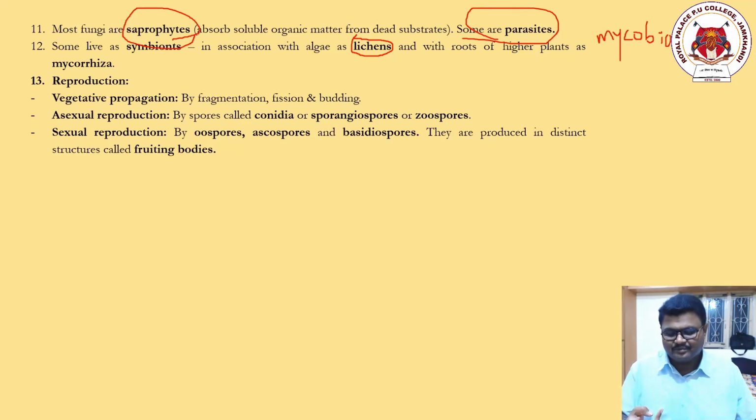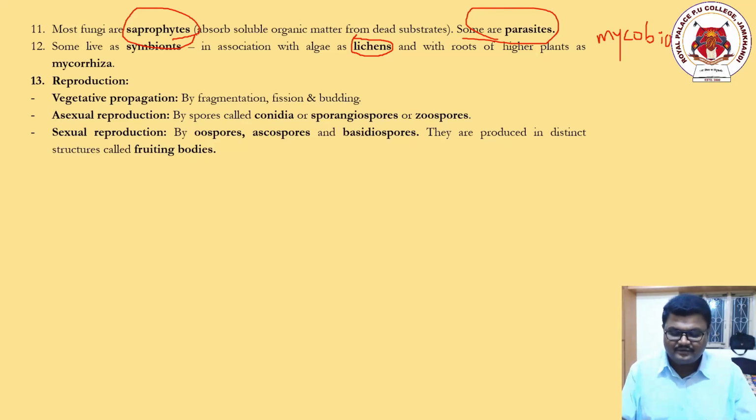Now it is of three types. One is vegetative propagation, another asexual, and the third one sexual, right? If the reproduction is happening from 1 to 2, 2 to 4, from any part of the plant, it is called vegetative reproduction.